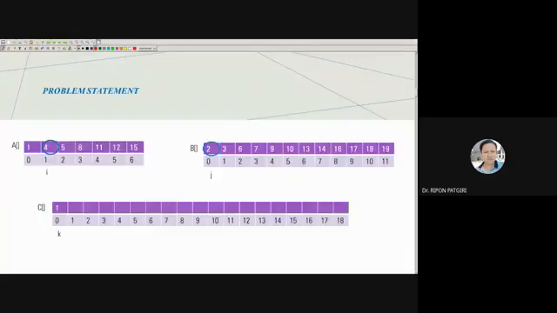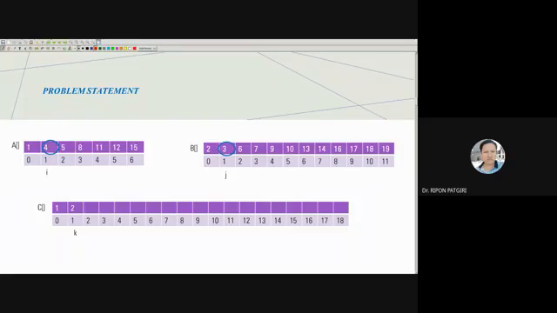Here I becomes 1. So now compare A of I and B of J. Which one is the smaller? The smaller one should be placed here. The smaller one is 2, and K should be incremented. J should also be incremented, so the next item should be this. Thus we are copying the smallest element.